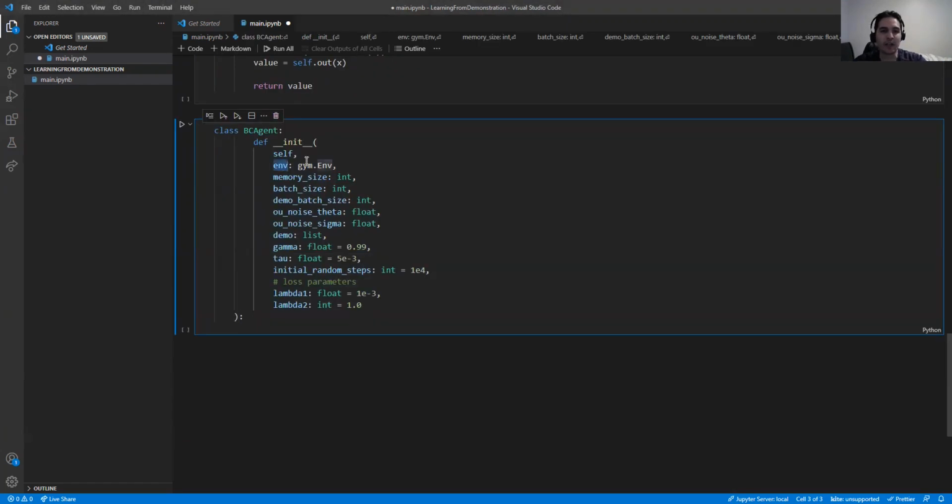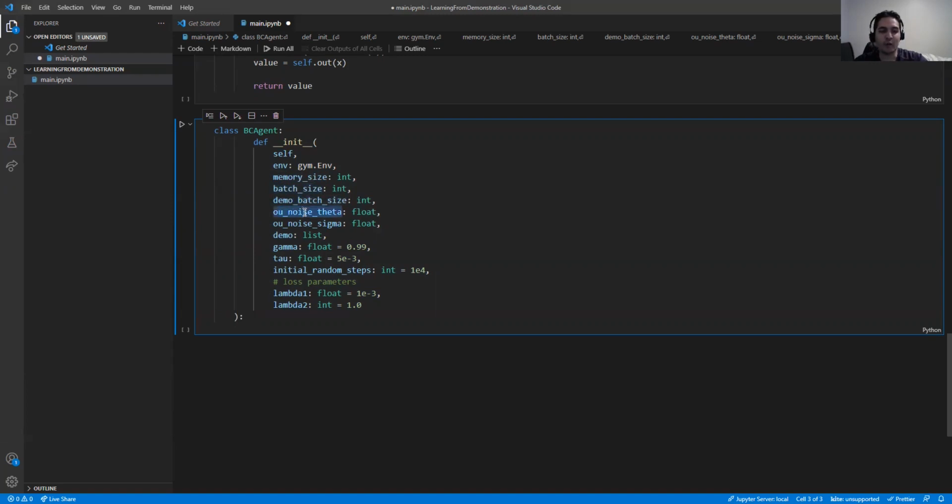So first we need gym for creating an environment. And we have a memory size, the replay buffer size can be defined here. Also, the batch size can be defined here. And we have a demo batch size. I will talk about them.